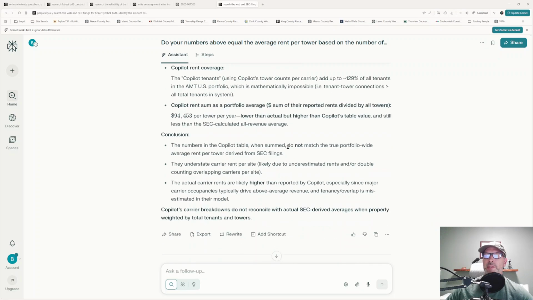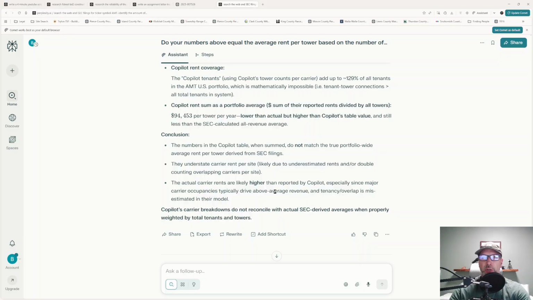The numbers in Copilot's table do not match the true portfolio-wide average rent, they understate carrier rent per site. The actual carrier rents are likely higher than reported by Copilot, especially since major carrier occupancies typically drive the above average revenue. So what you see in these last three statements is, when given information, the AIs try to take the information as factual. They try to take it as this is actual factual information. When asked to verify the information specifically by source, that's where things start to fall apart.